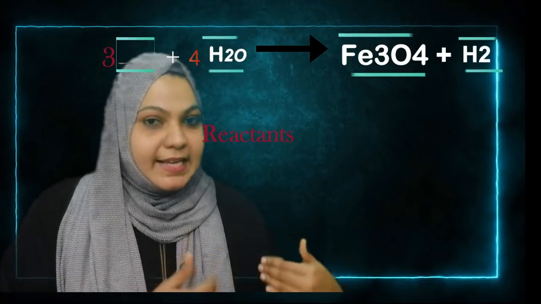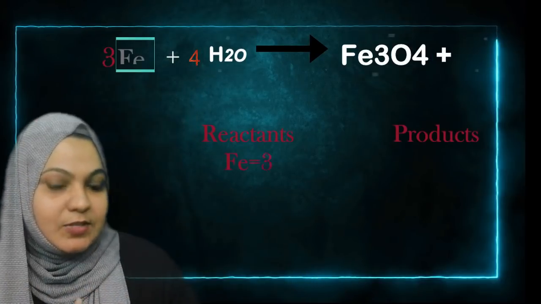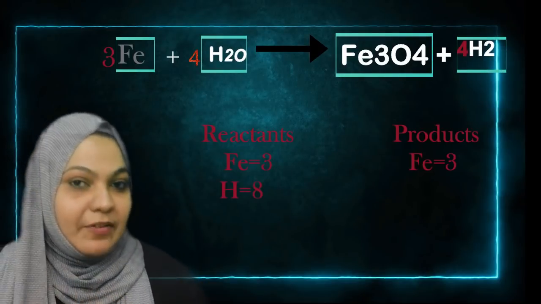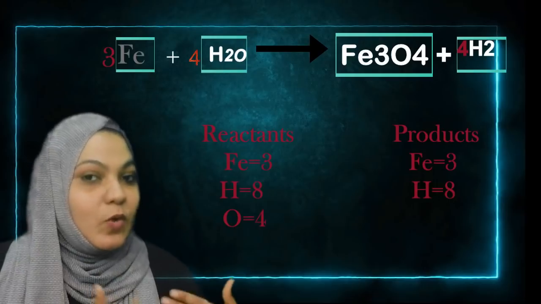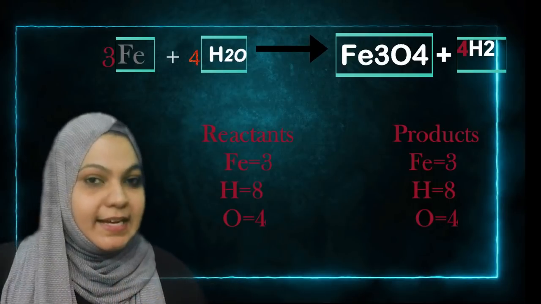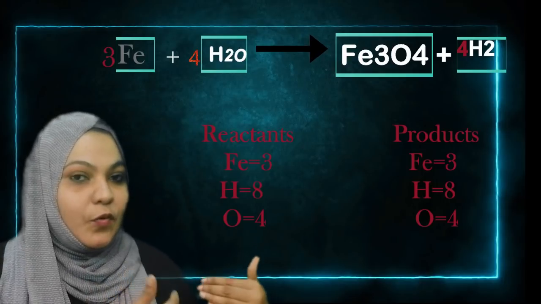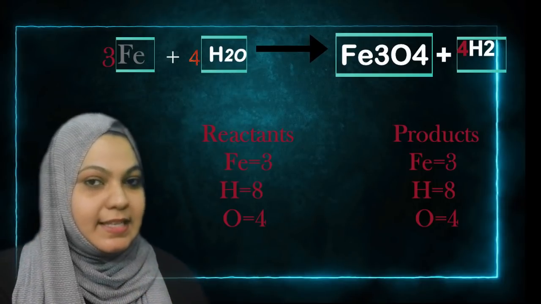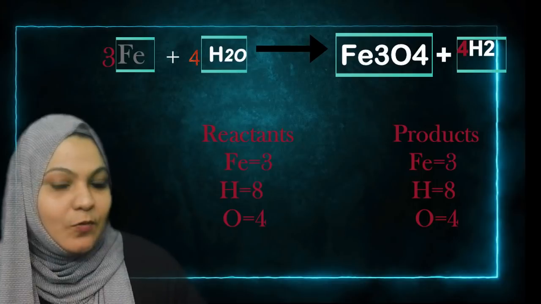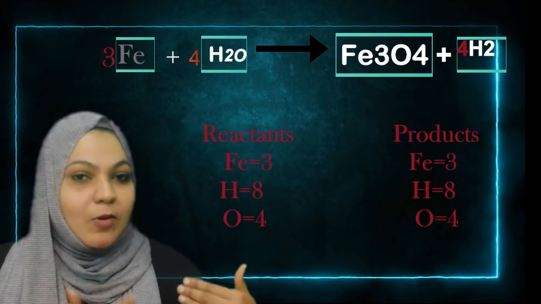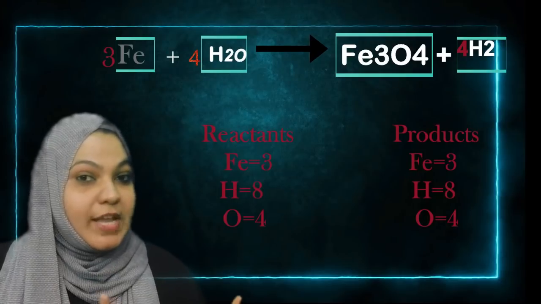Left hand side iron is 3, right hand side also Fe3, so 3 is balanced. So we are happy. On the left hand side, which one? Water, right? First one is hydrogen. You know that 4H2O, so 4 2s are 8. So hydrogen is 8. On the right hand side also 4H2, so 4 2s are 8. That is balanced.